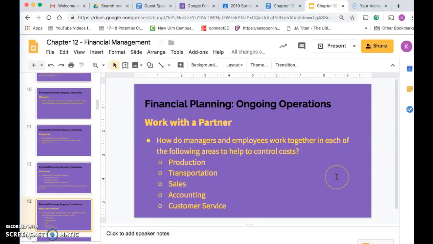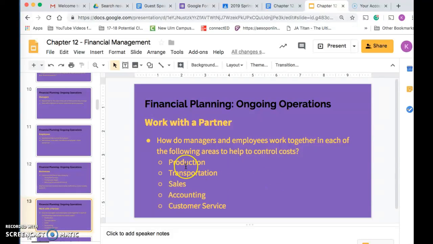So what I want you to do right now is work with a partner and answer these questions. How do managers and employees work together in each of the following areas to help control costs? You may have to do a little bit of Googling for this, but I want you to come up with a group answer, do it in a Google Doc and print it off at the end of the activity, or do it on a sheet of paper. There are sheets of paper in the front of the room underneath the Kleenexes and things like that.